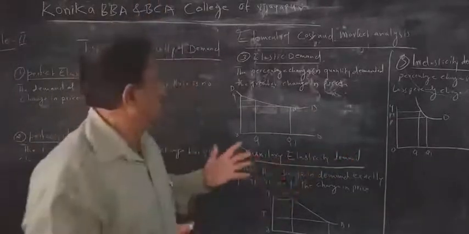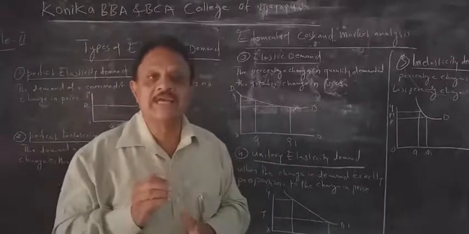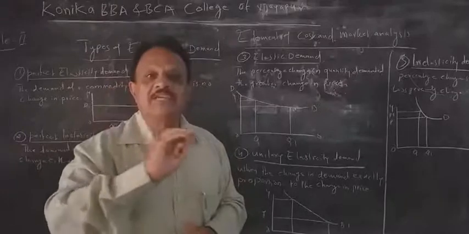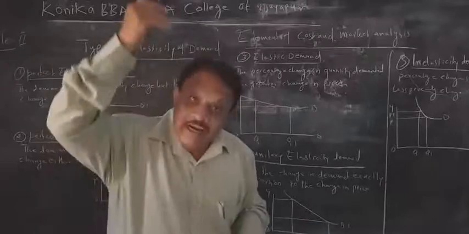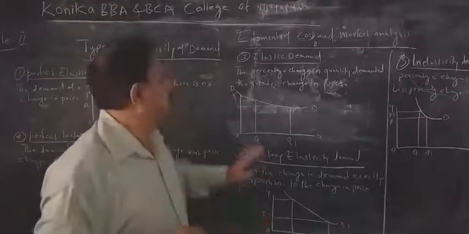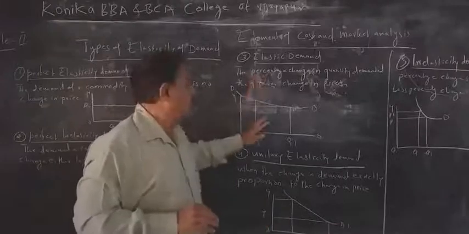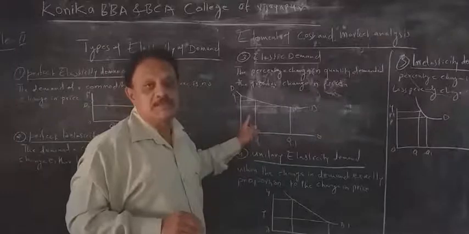The price changes more. It is called elasticity of demand. It means that whether demand changes 1%, 2%, 3%, the price will change by a greater amount, 6%, 7% like that. So it is elasticity of demand. The graph will be of this type. You have to draw it and practice at home.